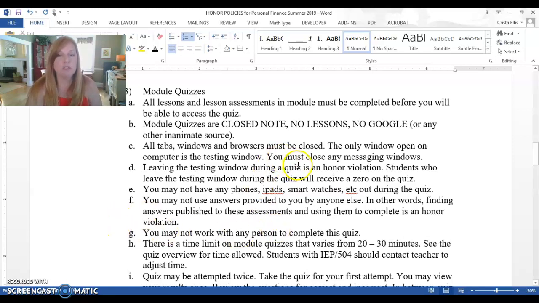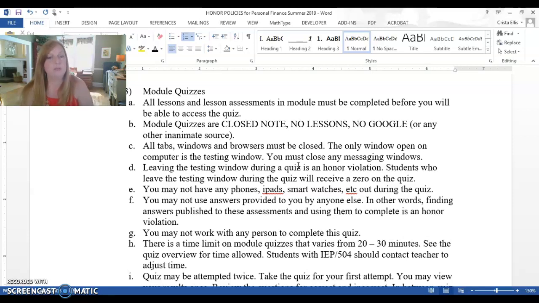And also just make sure you close your messaging windows if you're on social media, things like that, because anything that pops up that you click over on is going to be suspicion of an honor violation. And pretty much anytime that you leave the testing window, that is going to be an honor violation. So we want you to make sure that you close everything out except for the window that you have open to take the quiz in.